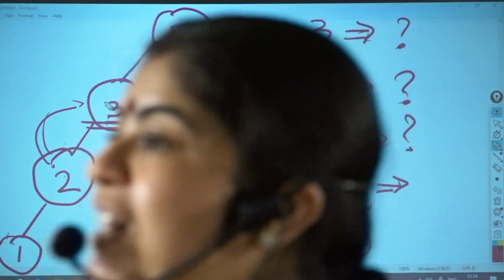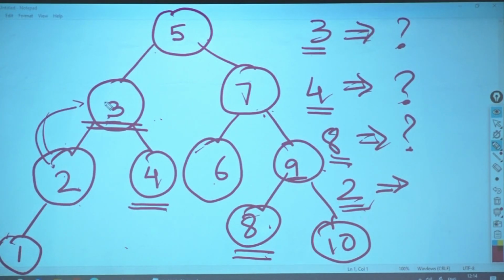Now suppose my target value is 2. Earlier my target value was 5, so what did I have to do? Smallest value in the right subtree. Correct? Do I have a right subtree on 5? Can I find the smallest value from there? Yes. So it gives me the answer.